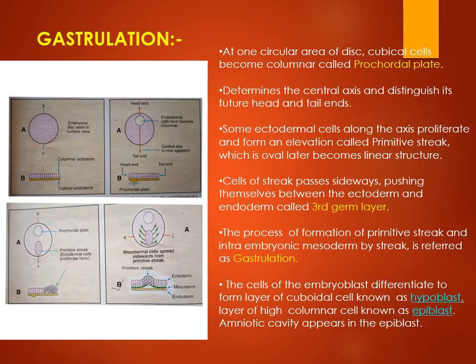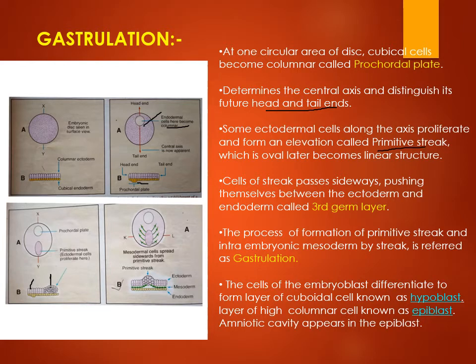Now, after formation of both the germ layers, a few cells of endodermal origin become columnar and form a disc-like shape that is called the prechordal plate, which decides now the head and tail ends of the embryo. And somewhere in the embryo, the tall columnar cells, which are ectodermal cells, show an elevation. This elevation is called the primitive streak.